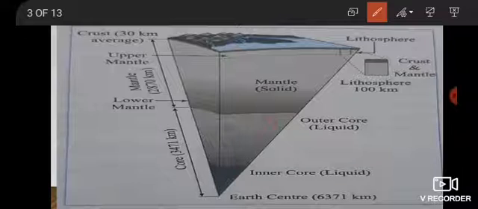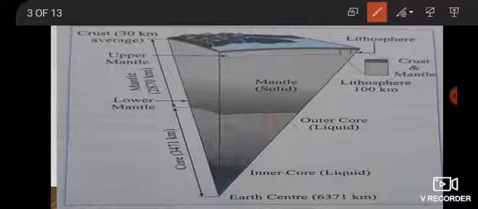From 2900 km to 5100 km, secondary waves cannot travel through this core. Primary and secondary waves are released by earthquakes, but secondary waves cannot travel through this core because it is in a liquid or semi-liquid state, so they get absorbed in this layer.